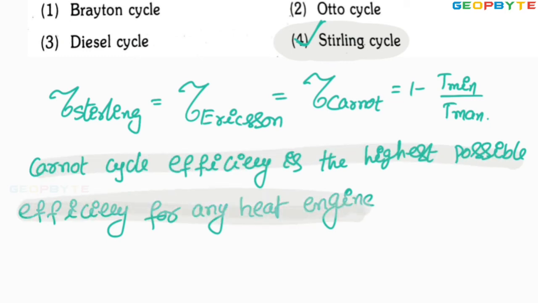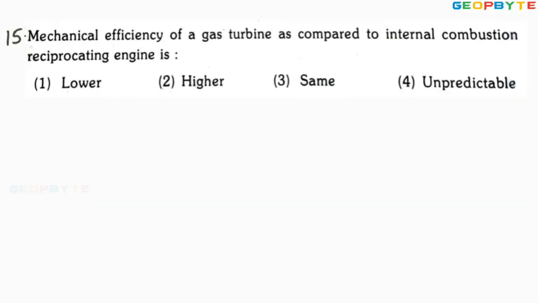Of course, the Stirling cycle efficiency is equal to Carnot cycle efficiency, and Ericsson cycle efficiency is also equal to Carnot cycle efficiency, provided the temperature limits are the same for these three cycles. If the temperature limits are the same, these three cycles maintain identical efficiency. I hope you got my point. Let us take another problem. Let us take the next problem.